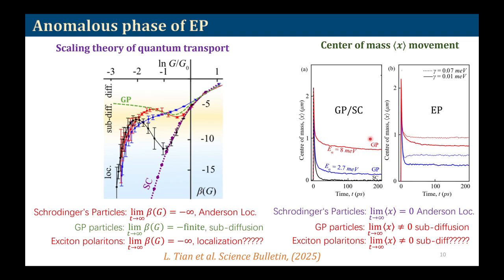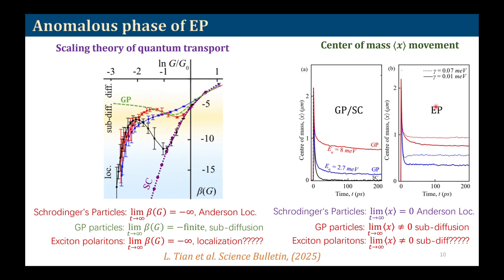But then we looked at the center of mass movement. For the Schrödinger particle, it initially increases and then comes back to zero, and that is the quantum boomerang effect. For the GP particle, we can see it increases and then it doesn't decrease to zero because of the nonlinear interaction, and this is the typical signature of destruction of quantum coherence.